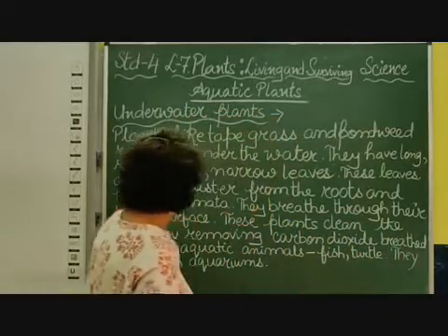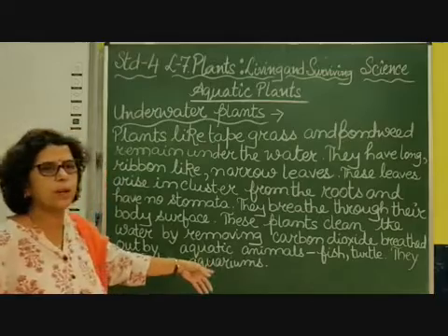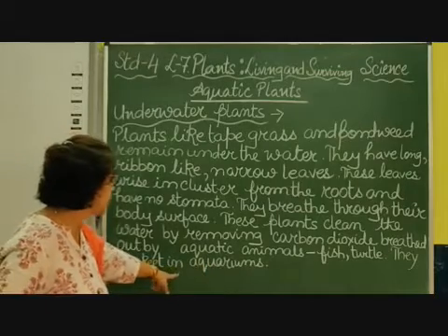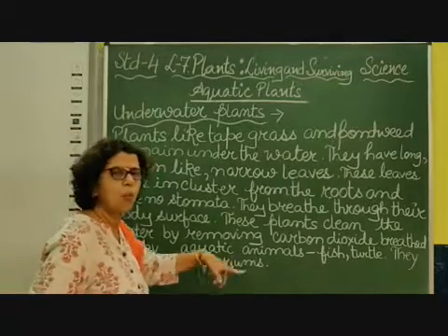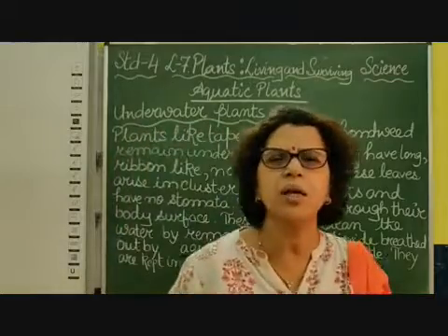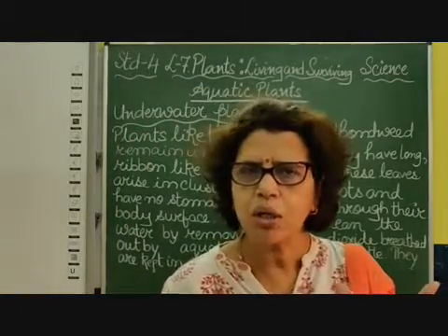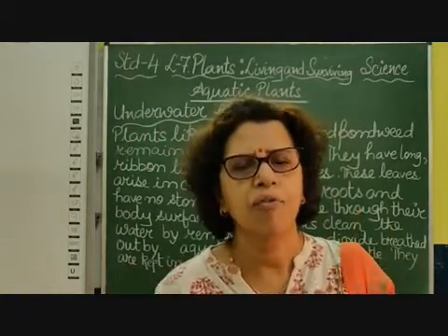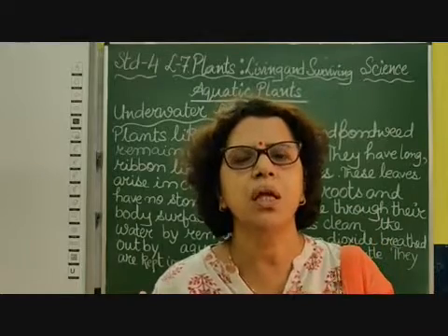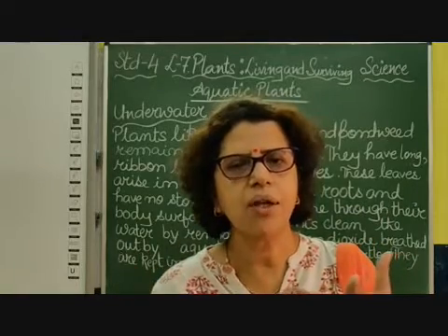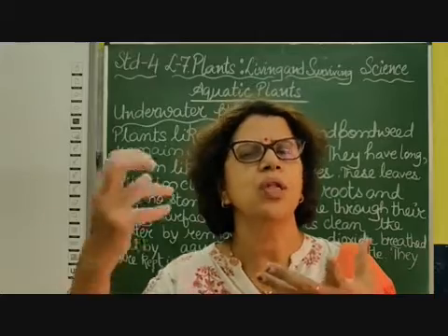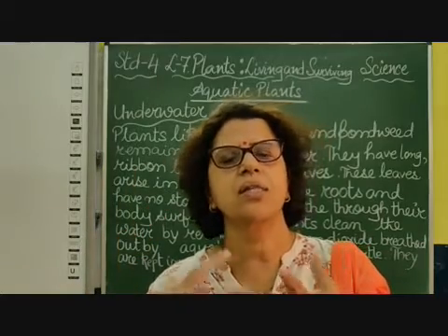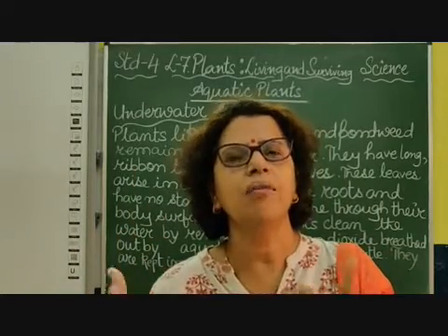That's why these plants are kept in an aquarium. So you find this type of plants in an aquarium. Why? Because in an aquarium there are fish and water. Fish need fresh oxygen to breathe in, and they give out carbon dioxide. So these plants take in the carbon dioxide in that aquarium and give out the oxygen.